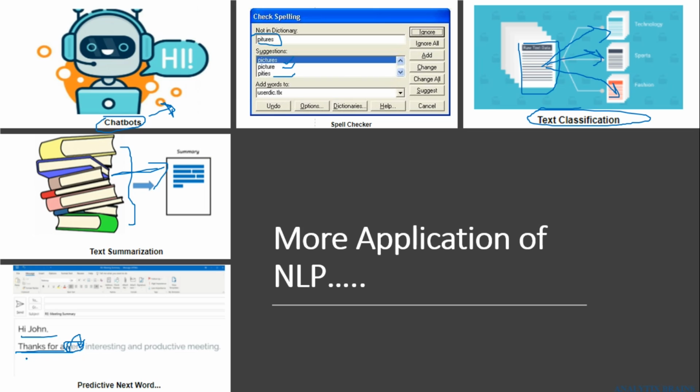Based on these three or four words, it has predicted the next word to be interesting, and based on these five words, it has predicted the next word. This process keeps on going until one sentence or statement is completed. So predicting the next word is also part of our sequence to sequence modeling.